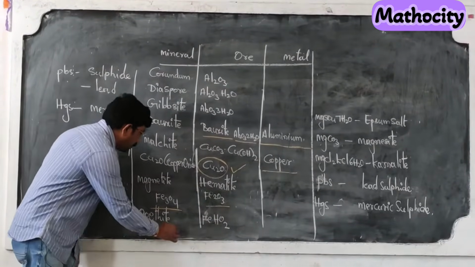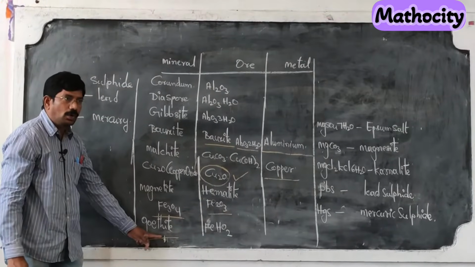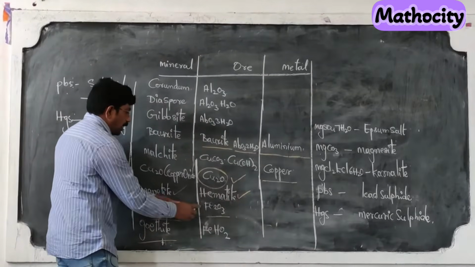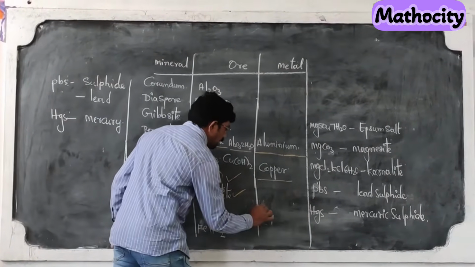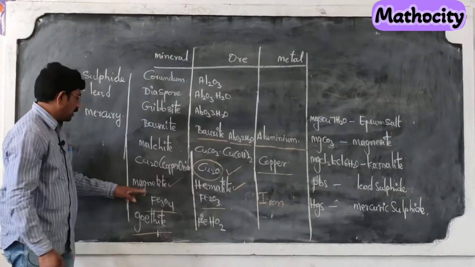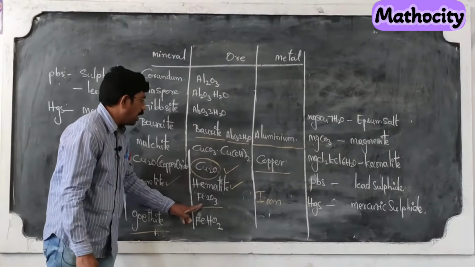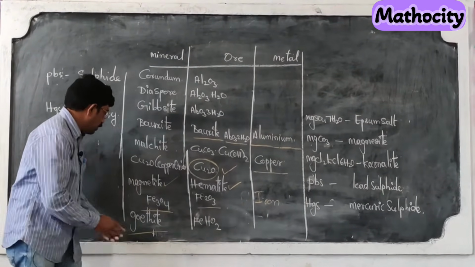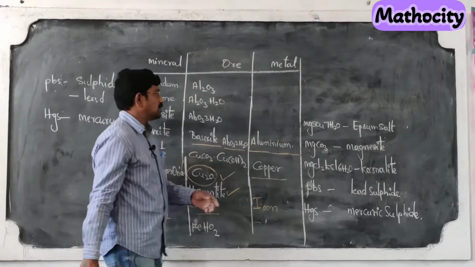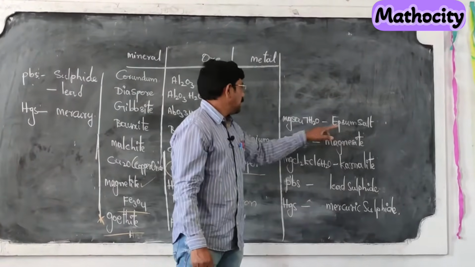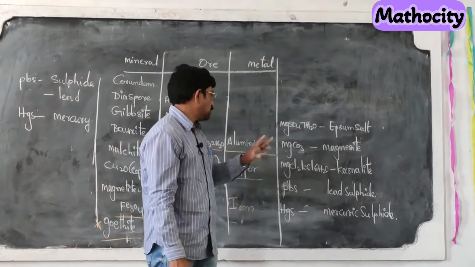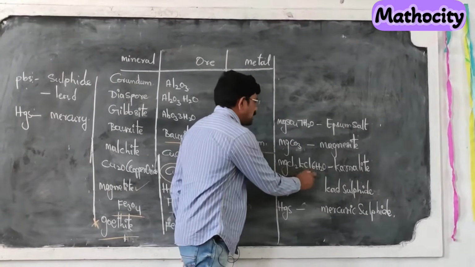Next, goethite. This is another mineral, but not the ore. We use magnetite and hematite to extract the metal. What is the metal we are extracting? Iron. So magnetite, Fe3O4, and hematite are considered as the ores of iron. We do not consider this one as the ore. Are you clear? Next, another one: Epsom salt, MgSO4·7H2O.